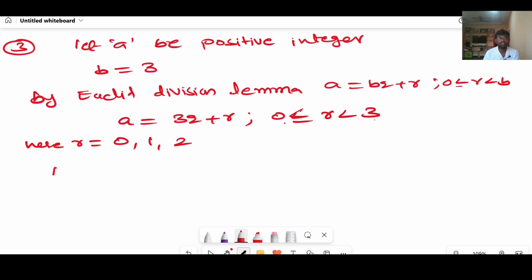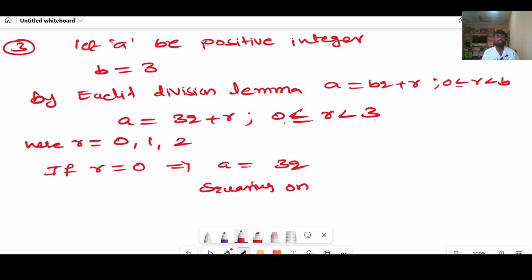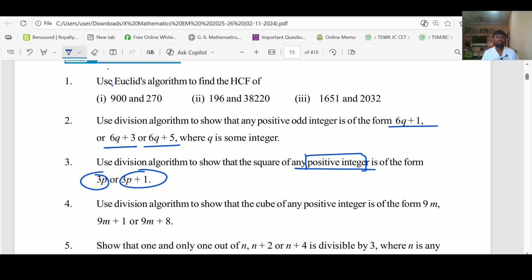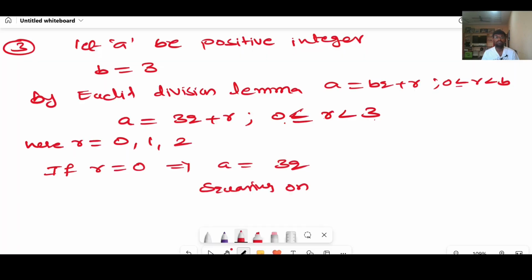Whenever you take r equal to 0, that implies a equal to 3q, right? Squaring on both sides. Why do we do squaring here? Because we need to show the square of every positive integer is in the form of 3p or 3p plus 1, right? Squaring on both sides right now.